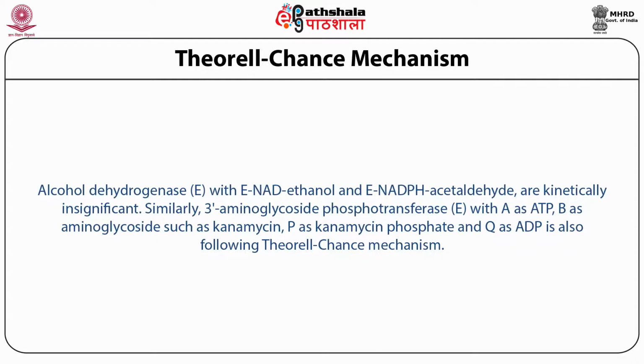The entry of the aminoglycoside and exit of the aminoglycoside phosphate is so fast that we don't have any ternary complex. Therefore, this also belongs to the Theorell-Chance displacement mechanism.